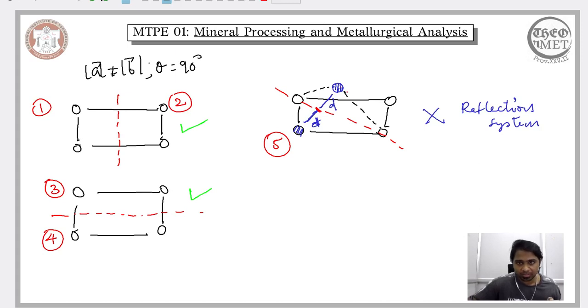And when you drop the vectors, you would find that this particular arrangement of the atom is different from the rectangular mesh that we began with. So it means along the diagonal, this particular unit mesh will not exhibit reflection symmetry. So what we did is we compared the reflection symmetry in square and in rectangular unit meshes. We saw in a square unit mesh, the reflection symmetry is observed horizontally, vertically, and also diagonally.